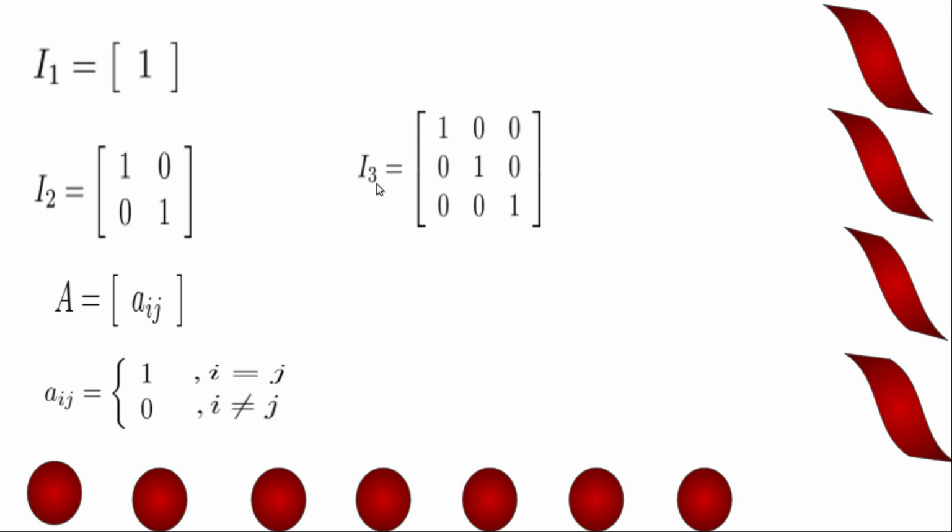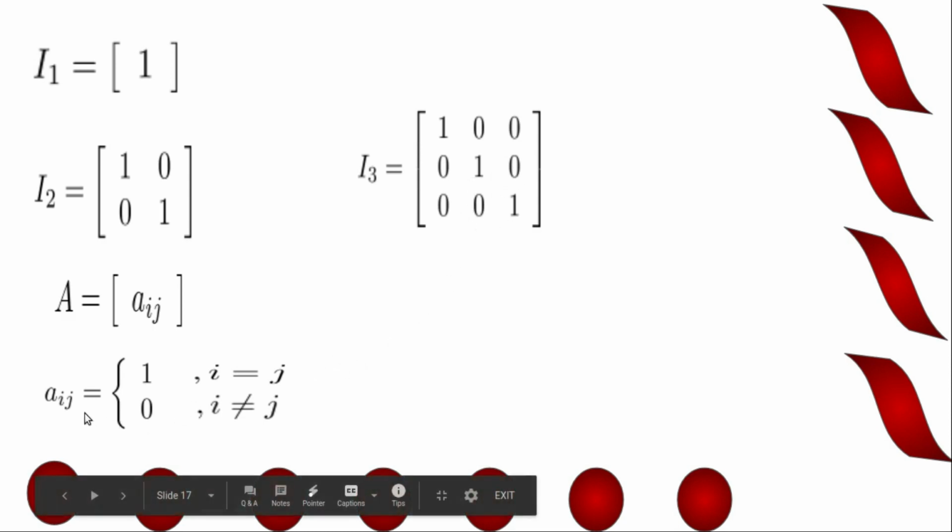Identity matrix of order 3 is denoted by I3 and it is equal to 1 0 0 0 1 0 0 0 1. Okay. In general, a matrix A equal to Aij is identity matrix if Aij equal to 1 when i equal to j and equal to 0 when i not equal to j.